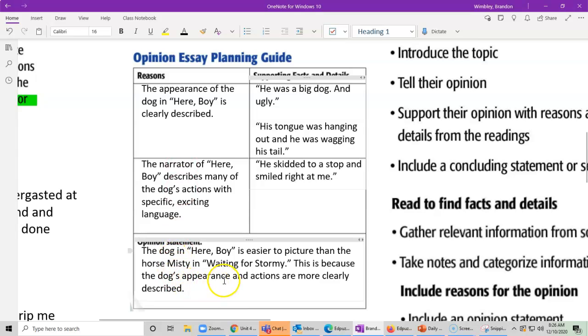Remember, your opinion statement, you need to have what? You need to have your two reasons built in. So remember here I talked about in my opinion statement why I think it's easier to picture. I talk about the appearance. That was my first reason. And then I talk about how the actions are more clearly described for the second reason why I picked the dog. And then notice that's what my second reason was up here.